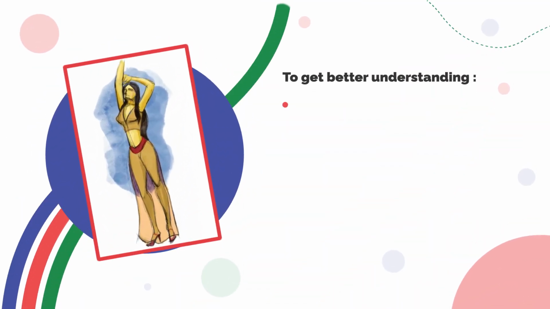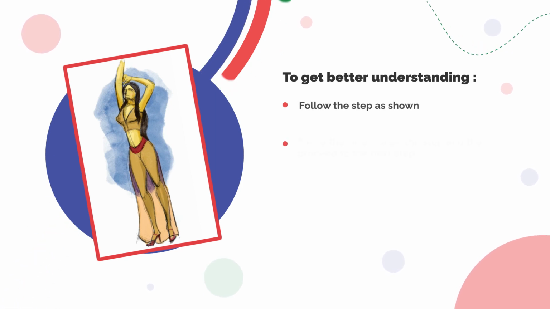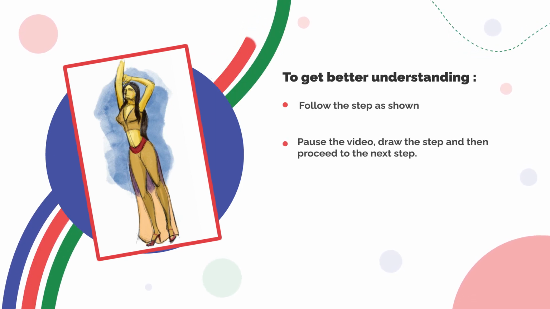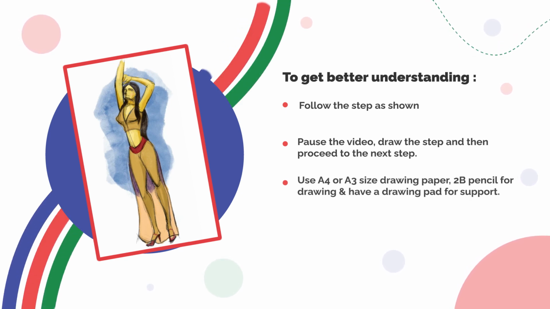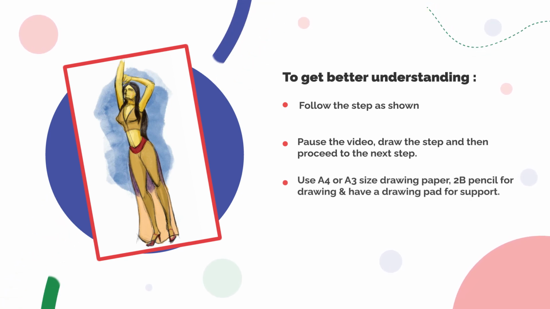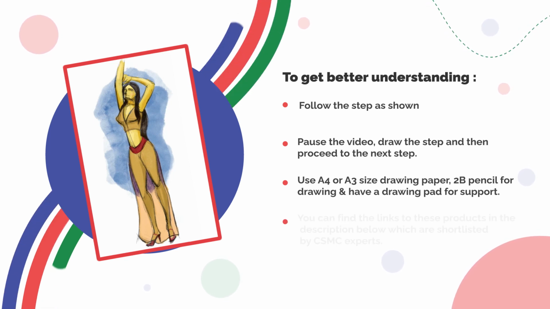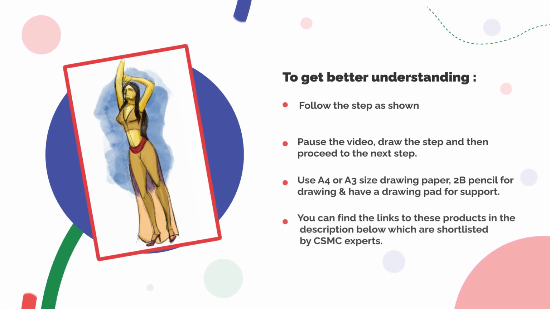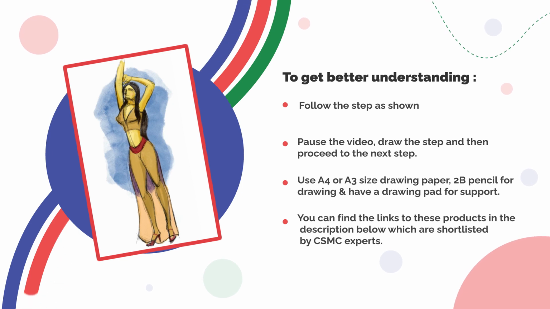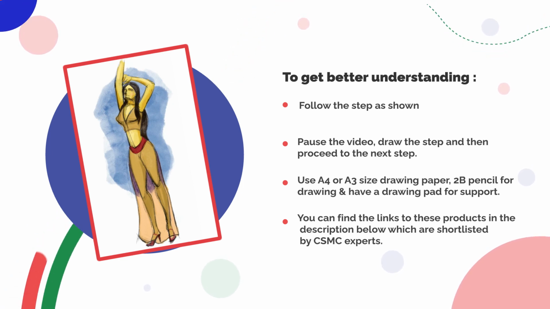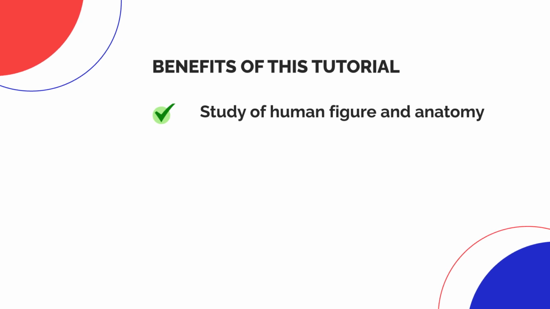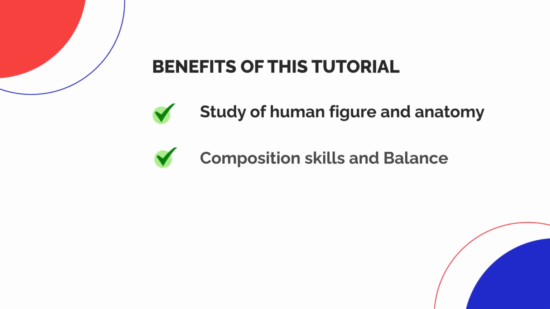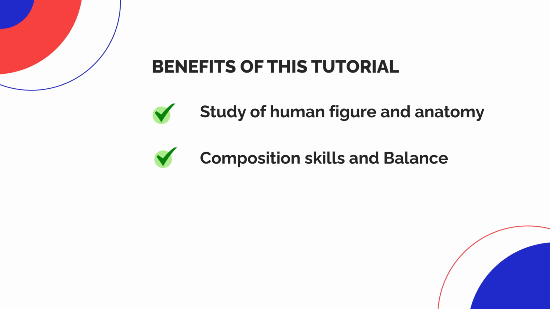To get better understanding, follow the steps as shown. Pause the video, draw the step and then proceed to the next step. Use A4, A3 size drawing paper, 2B pencil for drawing, and have a drawing pad for support. You can find the links to these products in the description below, which are shortlisted by CSMC experts. This tutorial is meant to develop your study of human figure and anatomy, composition skills and balance.